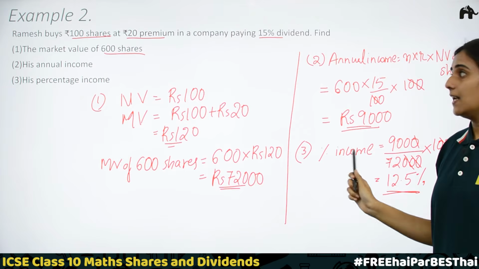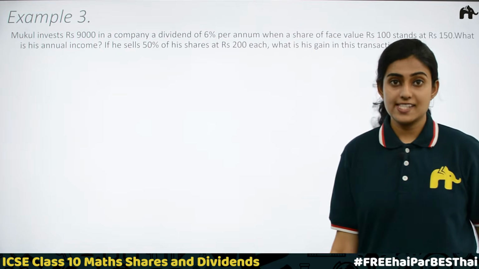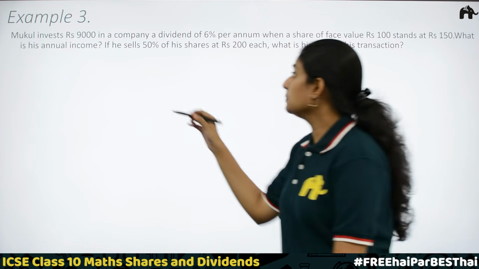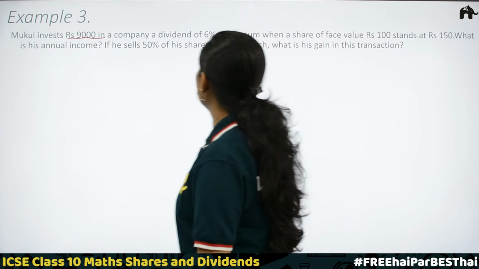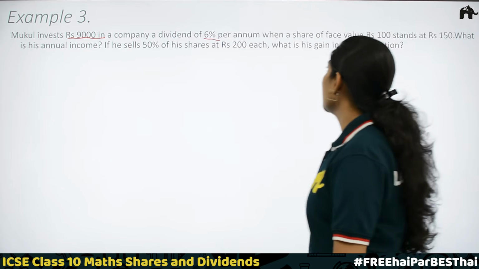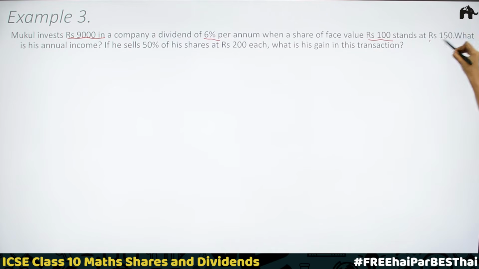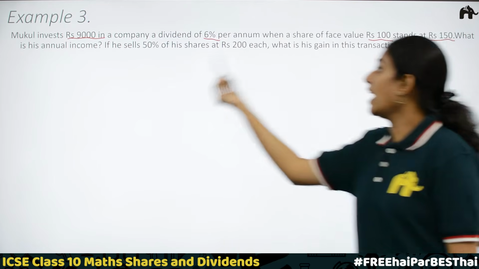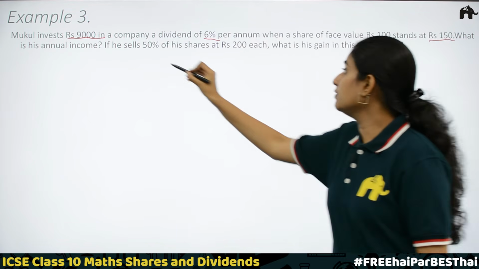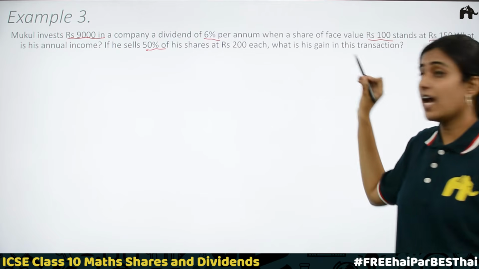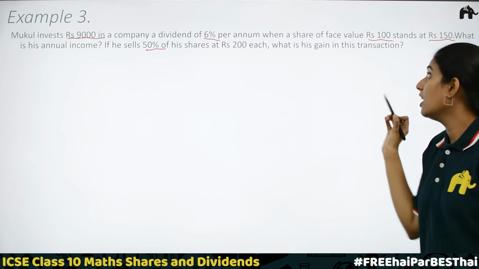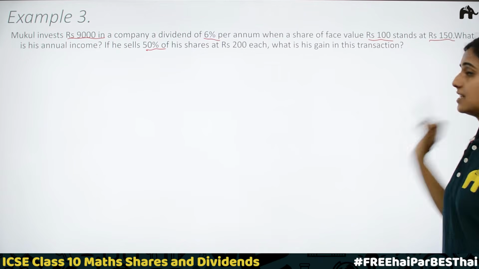Okay? Let's move to the next example. Example 3. Mukul invests rupees 9,000 in a company, a dividend of 6% per annum when a share of face value rupees 100 stands at rupees 150. What is his annual income? If he sells 50% of his shares at rupees 200 each, what is his gain in this transaction?